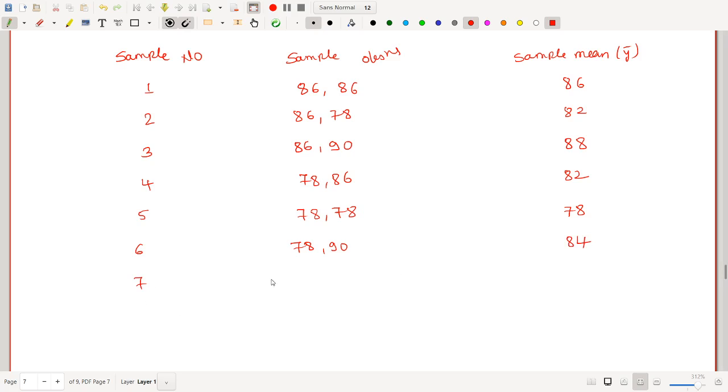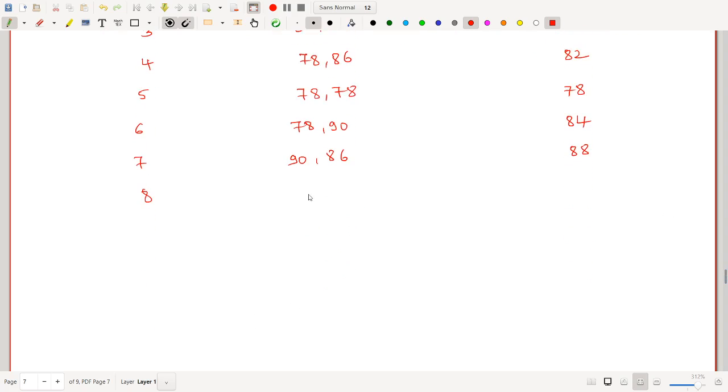The seventh possible sample is 90, 86, and its mean is 88. The eighth possible sample will be 90, 78, and 90 plus 78 divided by 2 will be 84.